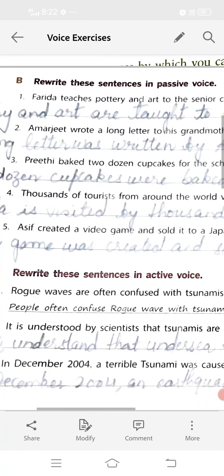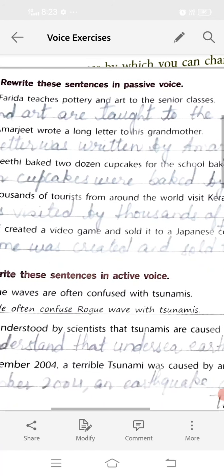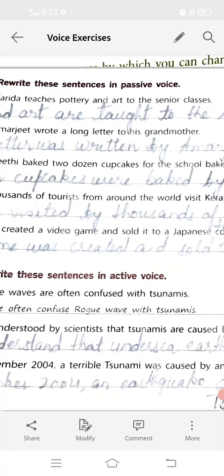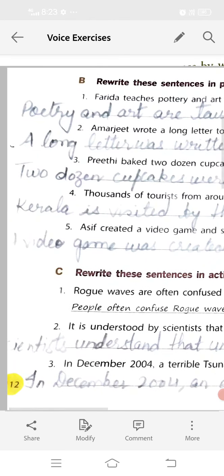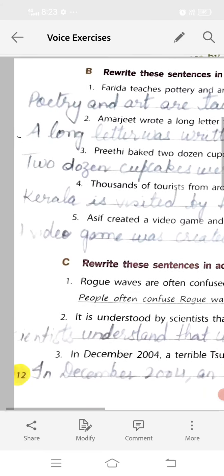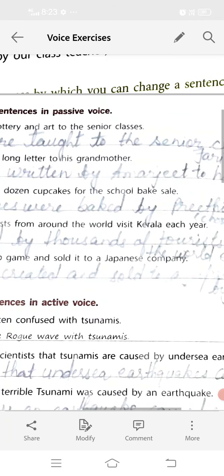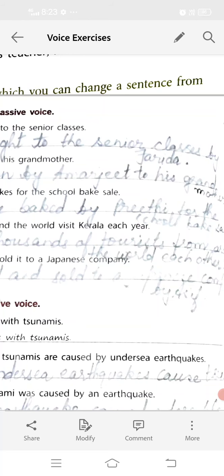Now here in this sentence, Farida is the subject, teaches is the verb, मतलब क्रिया, pottery and art to the senior classes, this is the object. Now we have to convert the object, that is the pottery and art, into a subject. Now what we'll write: pottery and art are taught to the senior classes by Farida.